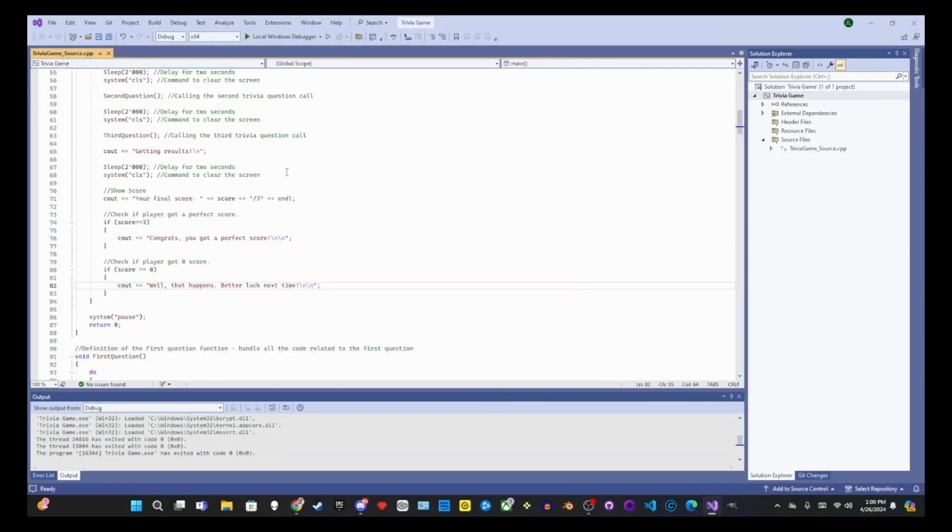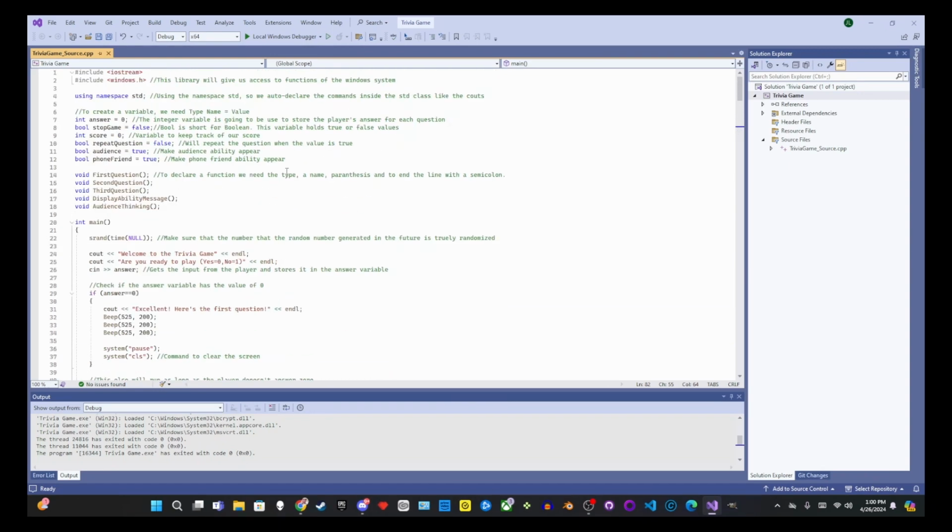So yeah, I thought that it was a pretty good lesson. I didn't run into any problems with it, and I think I learned a fair bit about some basic C++.